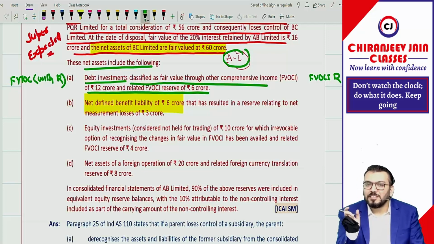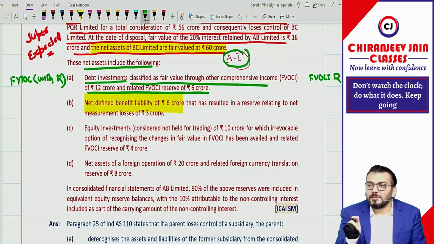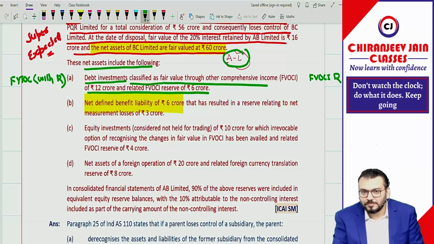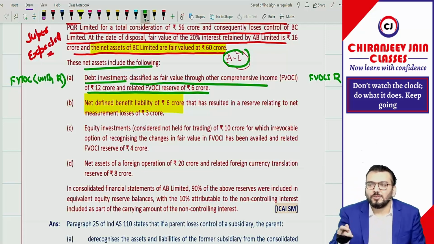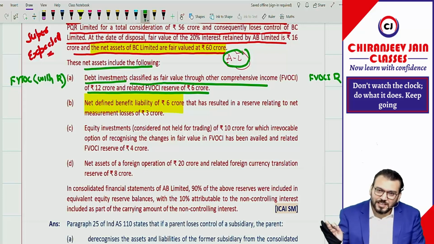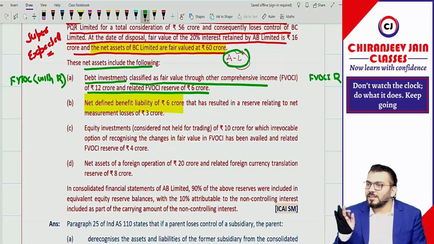There we have done remeasurement gain. Remeasurement gain will be transferred to OCI. Actuarial gain or loss will be transferred to OCI. If you say PL, it means you have forgotten everything. Correct?